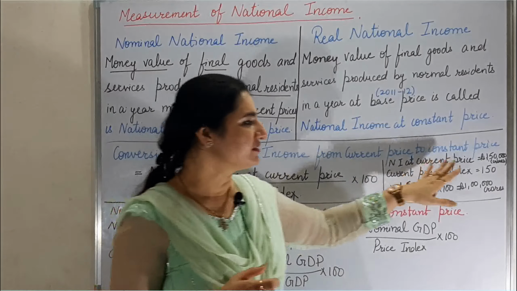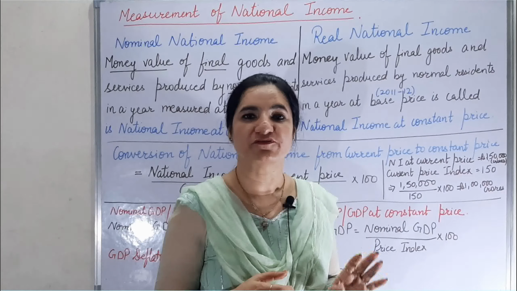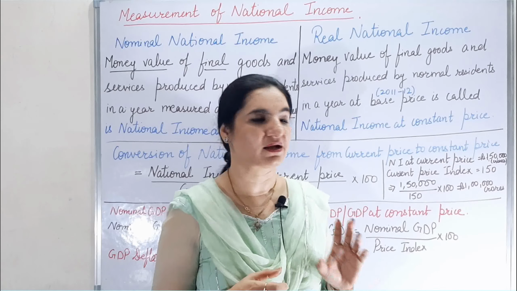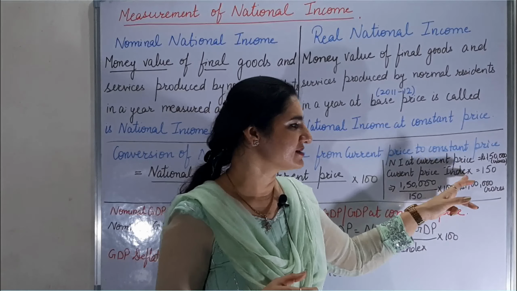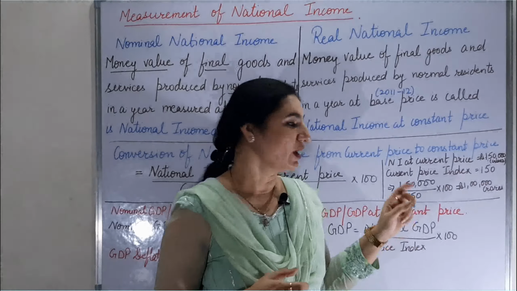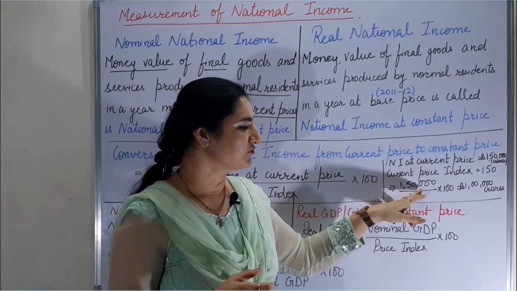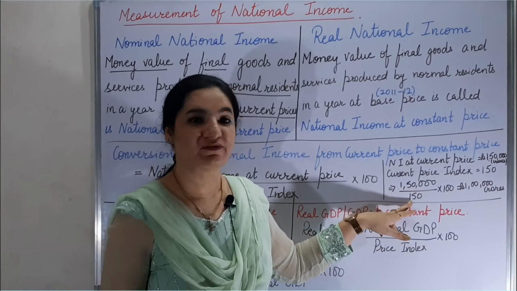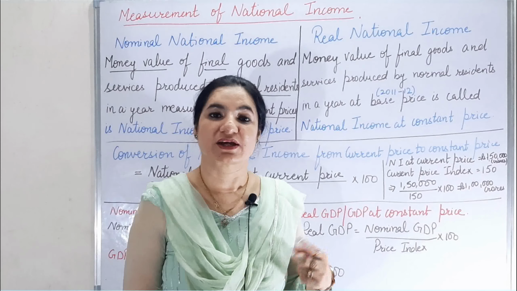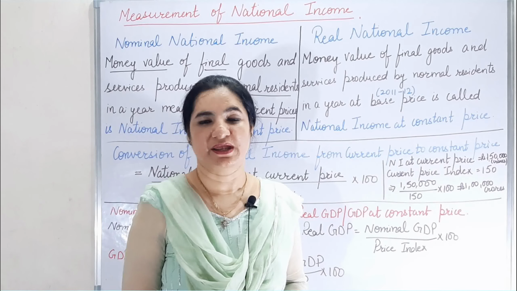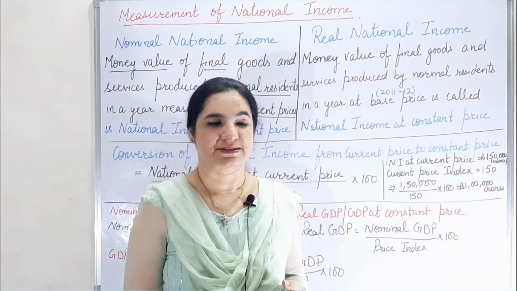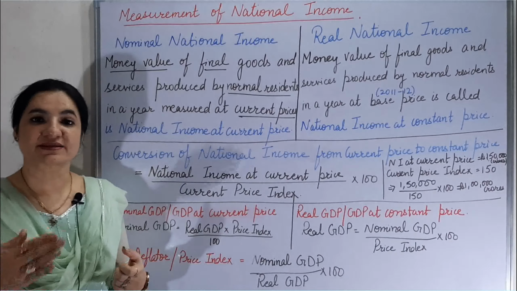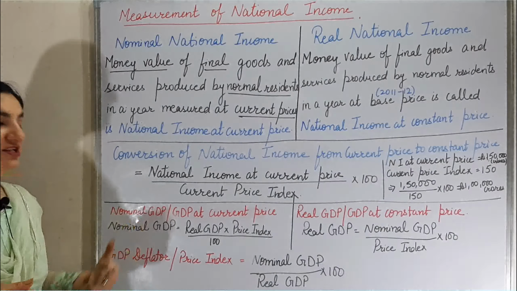Suppose national income at current price is given to us, that is 150 lakh crores, and the current price index is 150. So if we divide national income at current price, 1,50,000 crores, by the current price index, which is 150, multiplied by 100, we will get rupees 1 lakh crores, which is actually the national income at constant price.